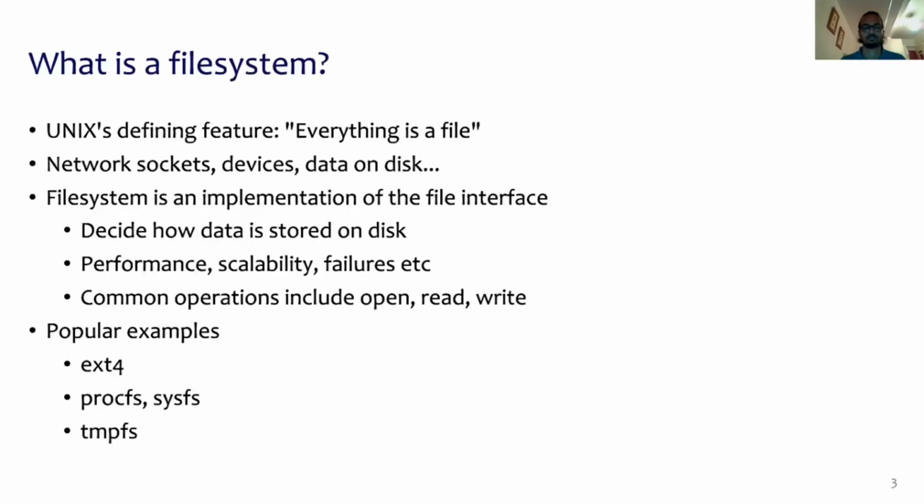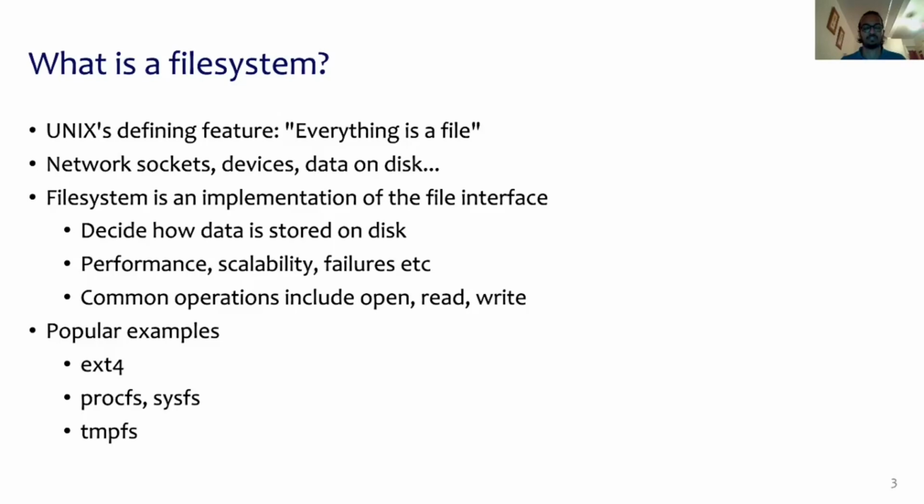So what is a file system? Everybody must have heard about Unix's defining feature that everything is a file. By everything we mean network sockets, devices, data on disk, etc. are represented and manipulated as files. So a file system is an implementation of the file interface. It basically decides how data is stored on the disk.